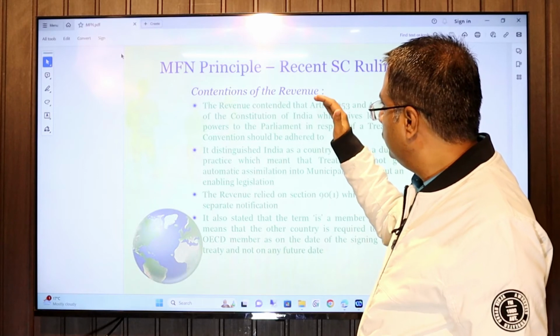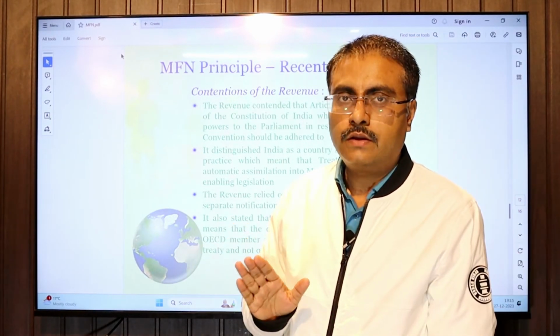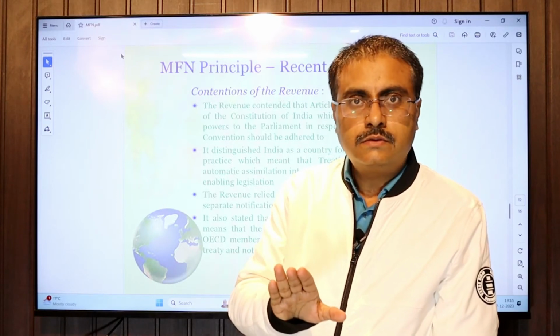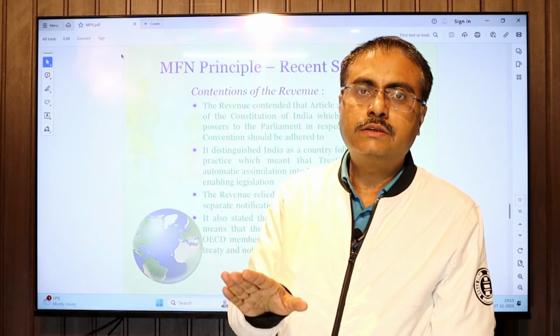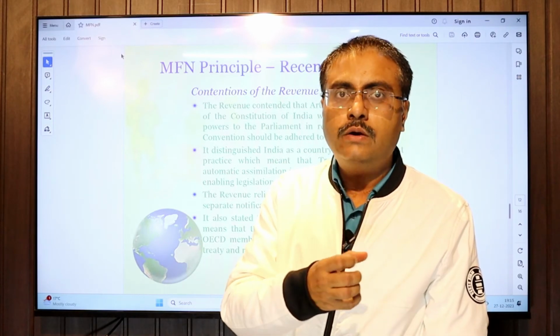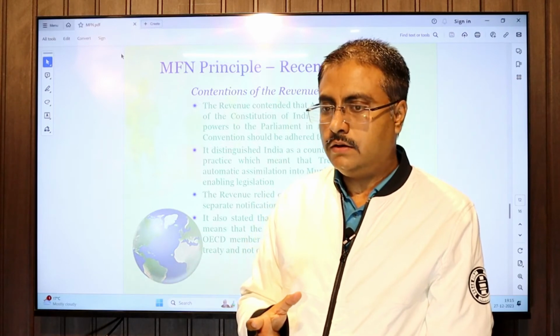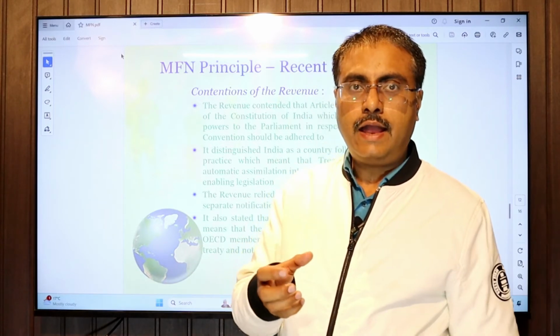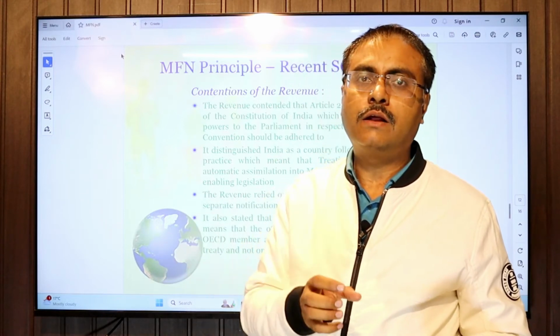So the revenue's contention is that CBDT has to notify. Without notification, treaty provisions cannot be imported into the domestic law, and at the time of signing they should be members, not later on.